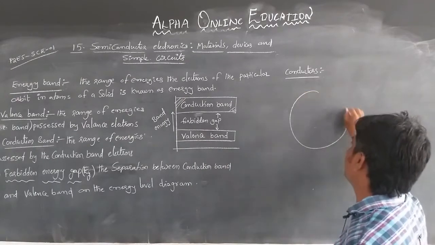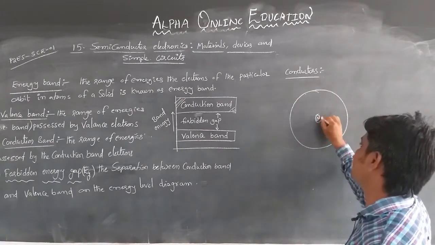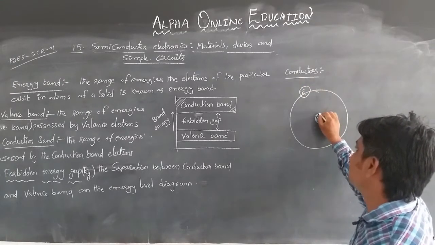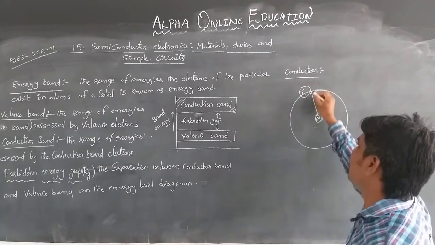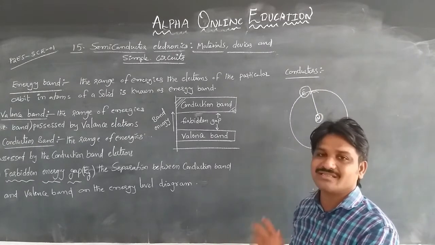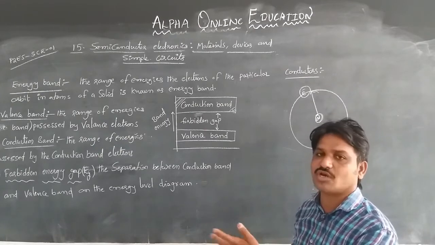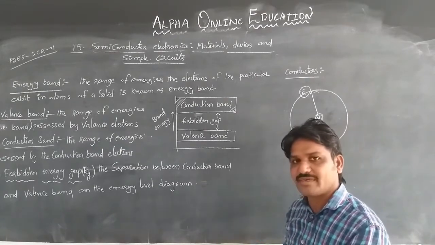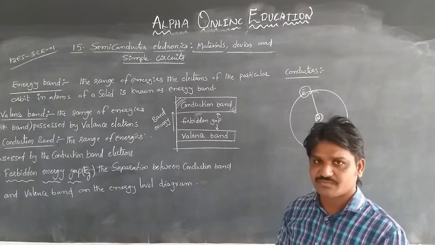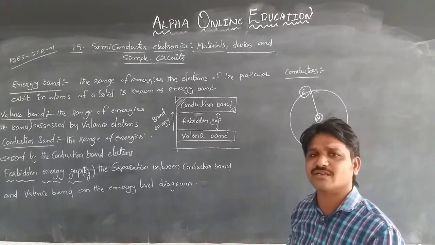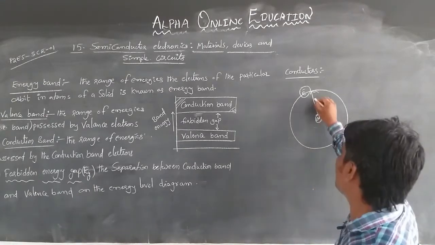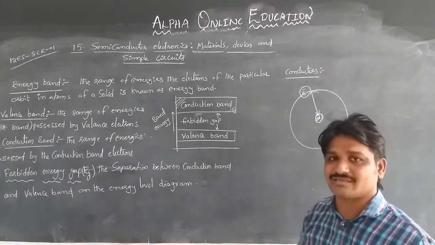Considering this as the nucleus, electrons revolve around it. The electrons revolving in the outermost orbit have high energy, even though the orbit is only partially filled, and their bond with the nucleus is less.